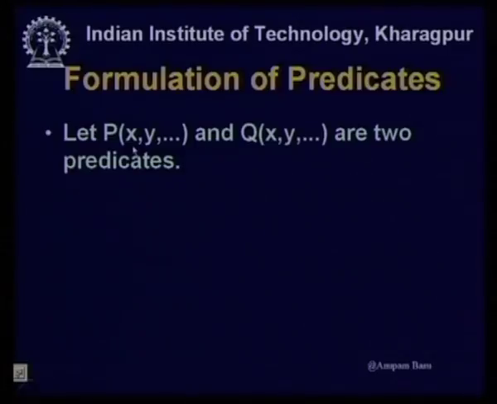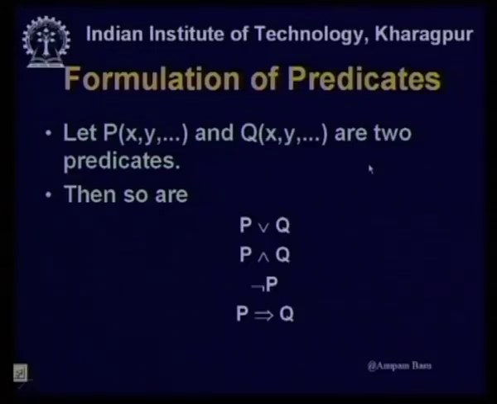Let P having arguments x, y, etcetera, and Q having arguments x, y, etcetera, are two predicates. Remember how we defined well formed formula or valid sentences in case of propositional logic. We have got exactly similar type of definition in the case of predicates also.